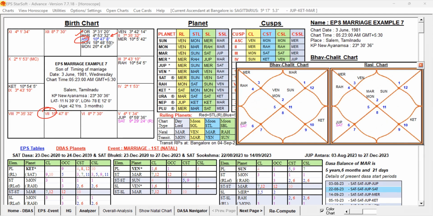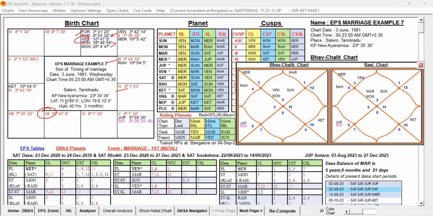As per EPS, though they are in different houses, they are in the same sign: Sun and Moon are in the first house and Mars is in the 12th house, but they are in the sign of Taurus only, irrespective of the degree. As per EPS, they are all conjoined. Mars is conjoined with the Sun and Moon. Sun is the 4th lord, Moon is the 3rd lord.